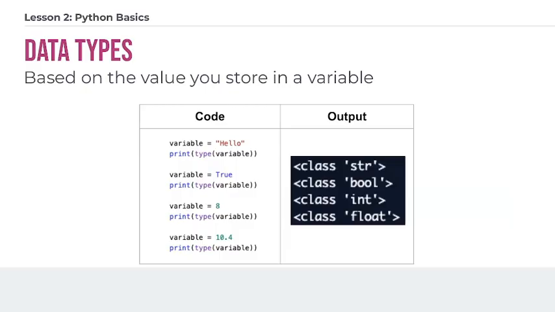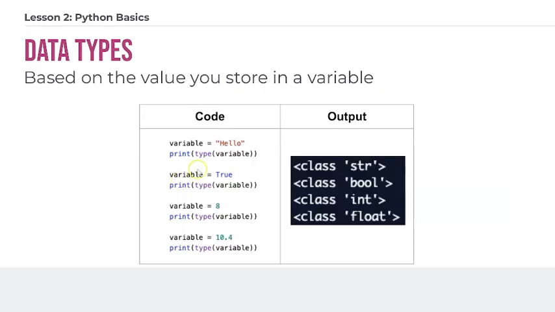And what that means is that the program needs to know, or it remembers, what type of information is in there. So there are 4 types that you should be aware of. The first is a string, and a string is any type of characters that are not numeric. So typically you'll think of that as sentences, words, like the word hello between quotation marks. That's going to be a string.